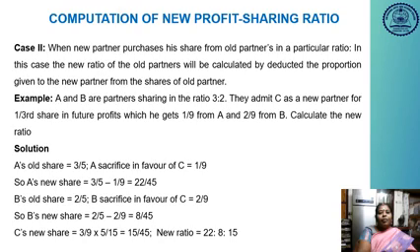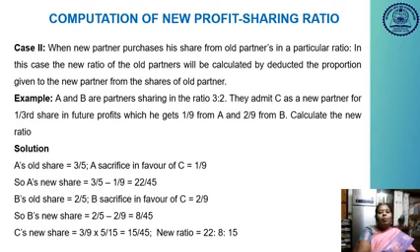Computation of new profit sharing ratio in case 2: when a new partner purchases a share from old partners in a particular ratio, the new ratio of the old partners will be calculated by deducting the proportion given to the new partner from the share of the old partners. So here A and B are partners sharing in the ratio of 3 is to 2. They admit C as a new partner for 1/3 share in the future profit, which he gets 1/9 from A and 2/9 from B. Calculate the new profit ratio.